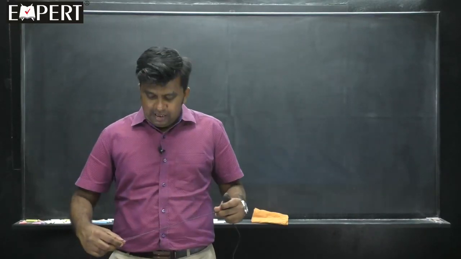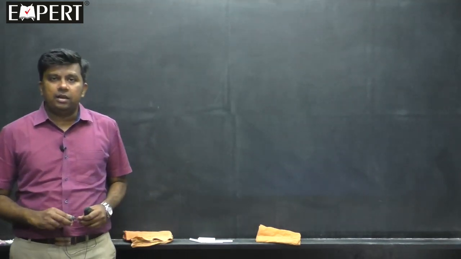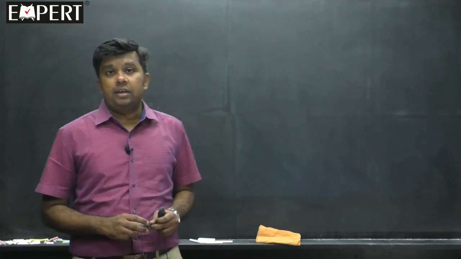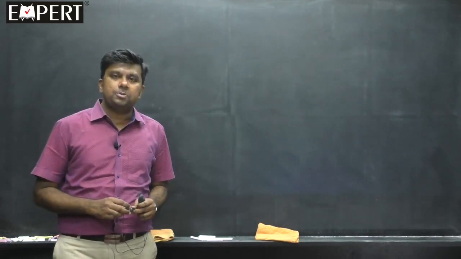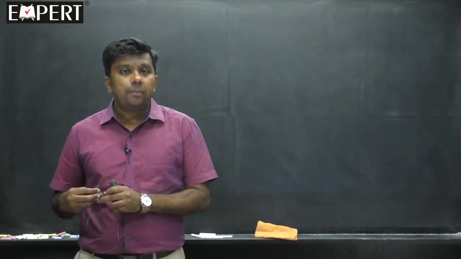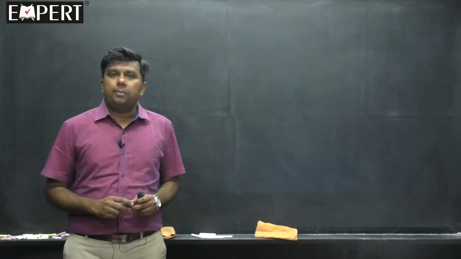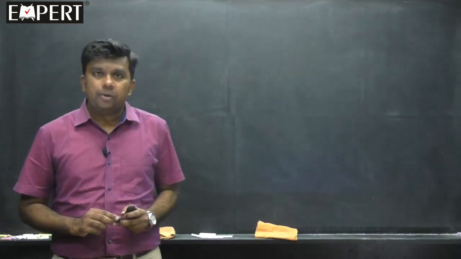Hi students, in the last class we discussed set theory: the power set, universal set, intervals, open interval and closed interval. We also studied how many subsets there are, how many proper subsets, improper subsets, trivial subsets and non-trivial subsets. All these things we completed in the last class. Now we will continue from where we stopped.